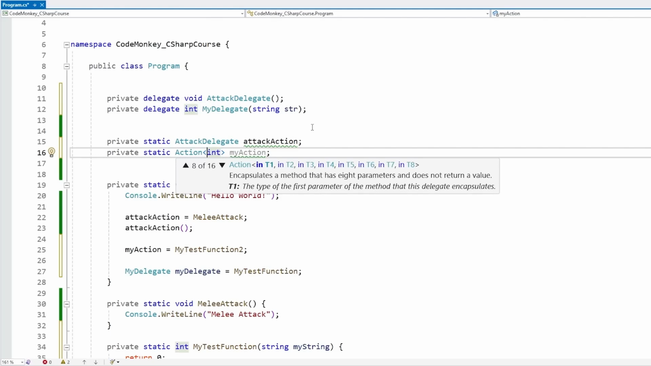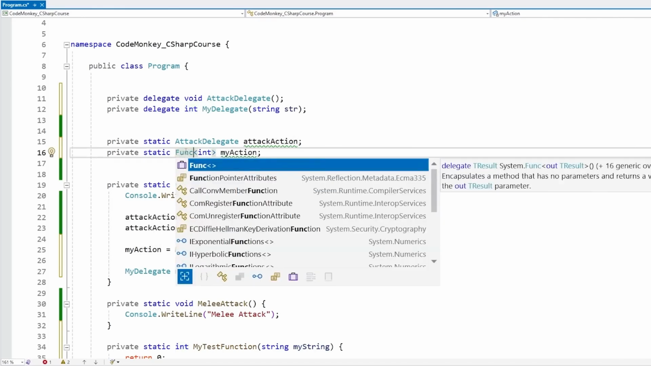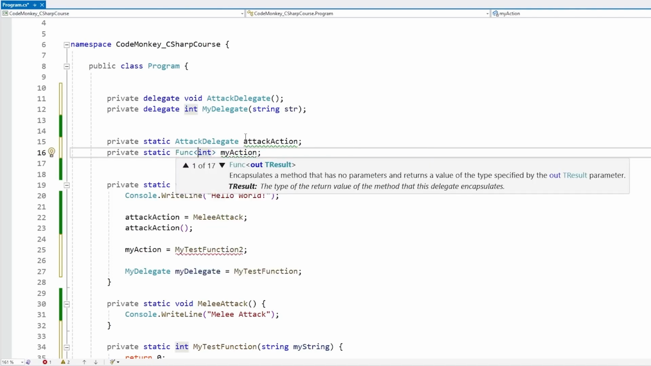If you do want a delegate that returns something, for that you have the func, and this one works pretty much the same as the action. So this one also has tons of versions. Let's put in the generic in order to see all the types. And this one, as you can see, has a generic named TResult. So this is basically going to be the return type, and then it has all kinds of versions for all kinds of parameters. So this is basically going to return some type and then have any number of parameters.